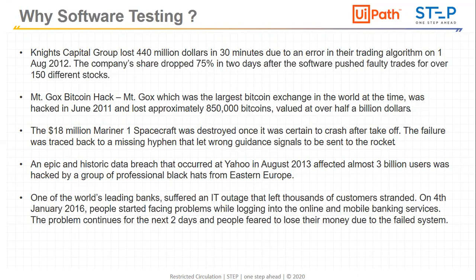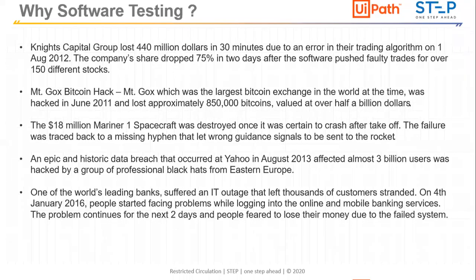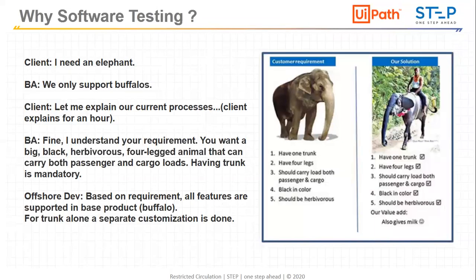The next slide contains a funny example. The client has given a software development requirement to a company, the requirement understanding is done, and depending upon that, they made the software without testing. So let's see how this funny thing works. The client said, I need an elephant. The BA, getting the information from the client, said we only support buffaloes.